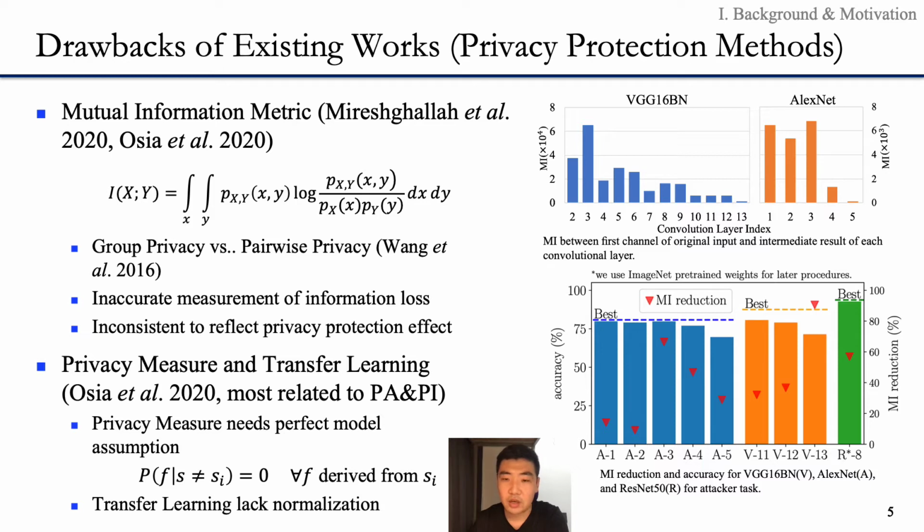In the paper, Orsia et al. proposed to use 2 metrics called privacy measure and transfer learning. We found that privacy measure requires the user model to extract features that has 100% accuracy, and transfer learning, like normalization, makes it hard for comparison. For more analytical comparison, please refer to our paper.